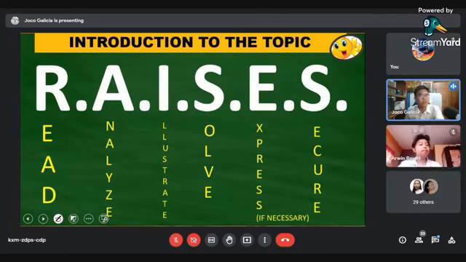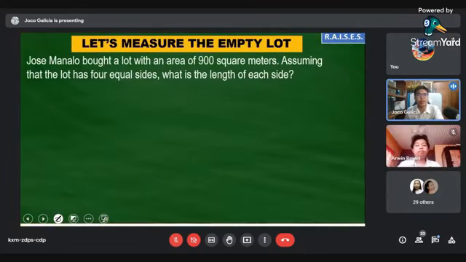So for our first problem, the title is Let Us Measure the Empty Lot. Let us read, class. Jose Manalo bought a lot with an area of 900 square meters. Assuming that the lot has 4 equal sides, what is the length of each side? So let us now analyze.